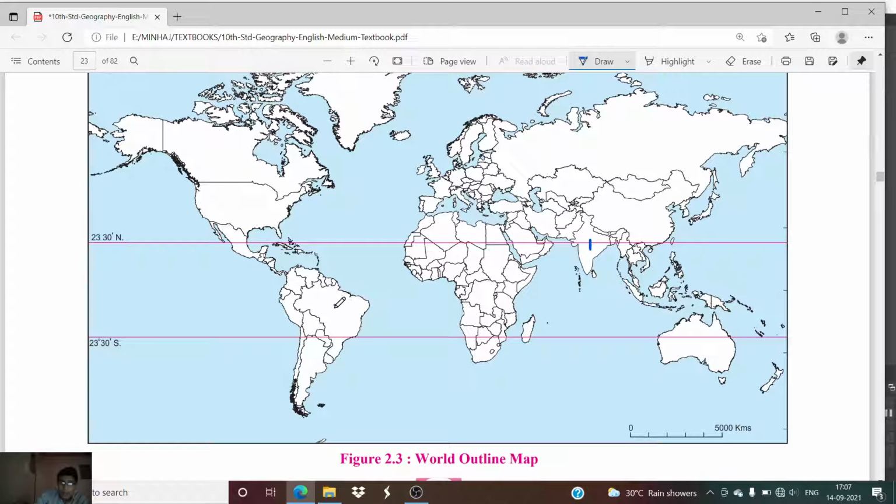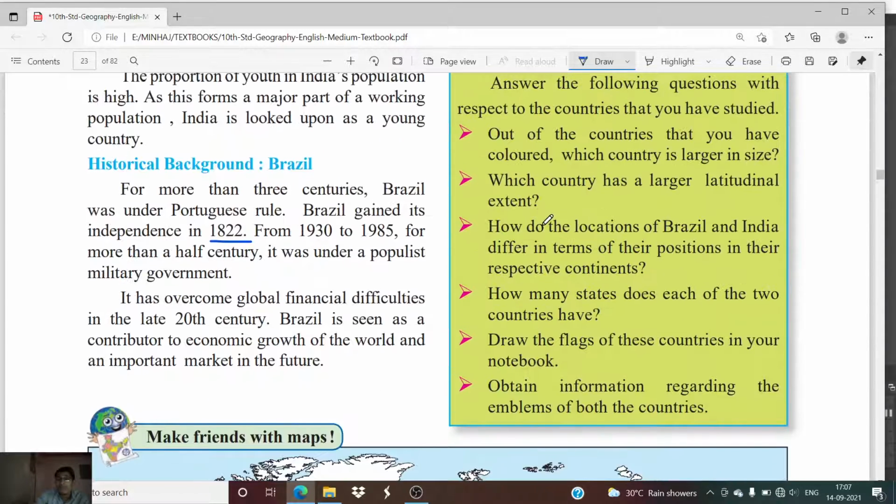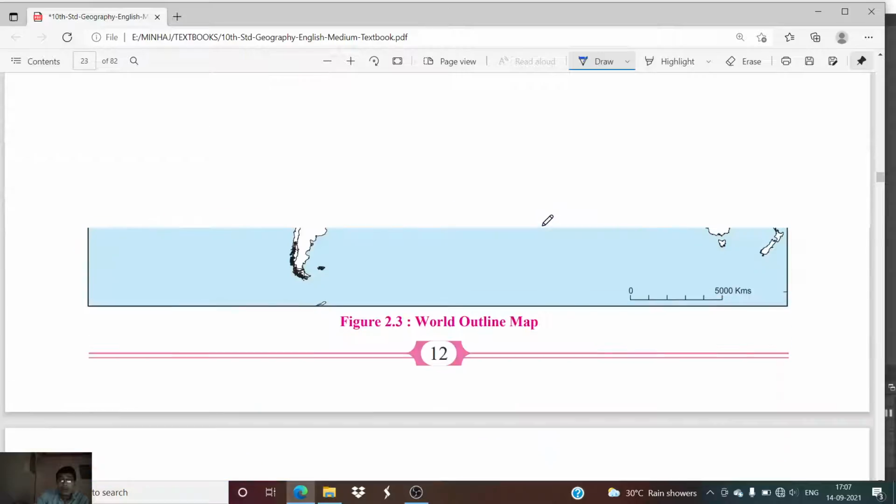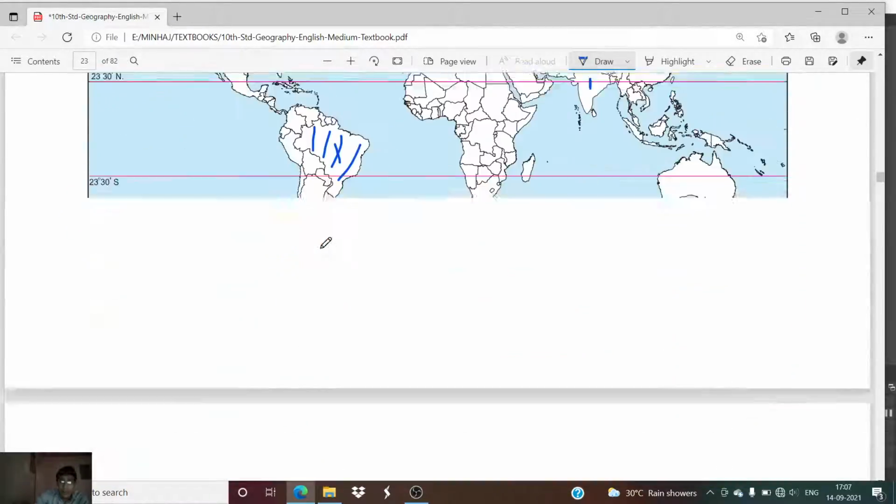So this is Brazil, lying in South America. Here is the North Atlantic Ocean, and this is Brazil, and these are the neighboring countries: Uruguay, Peru, Colombia, Venezuela, and so on. So this is Brazil, and this is India. You can color these two countries with your favorite color in your textbook. So this is about the historical background of Brazil.